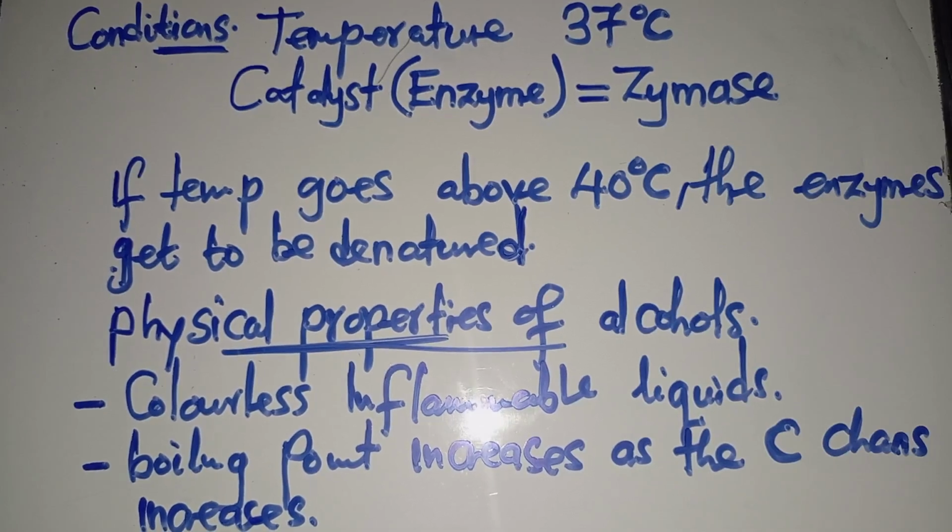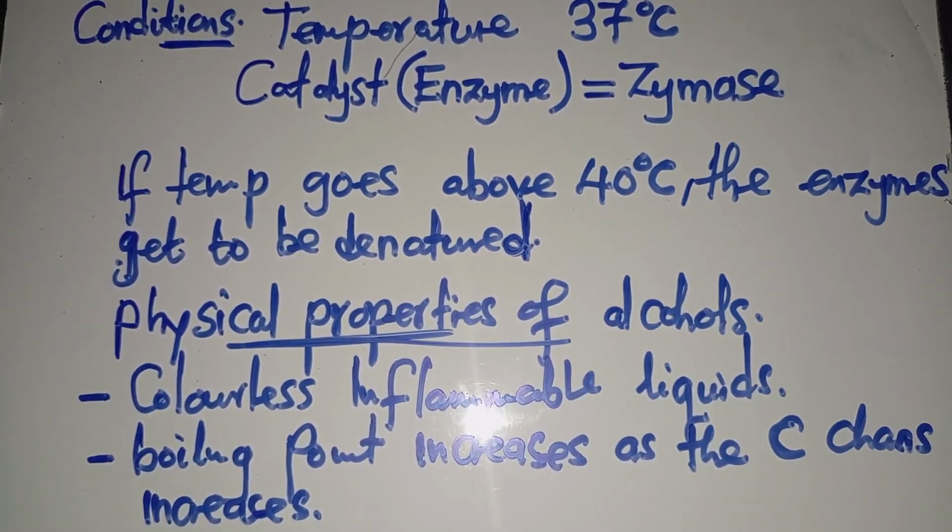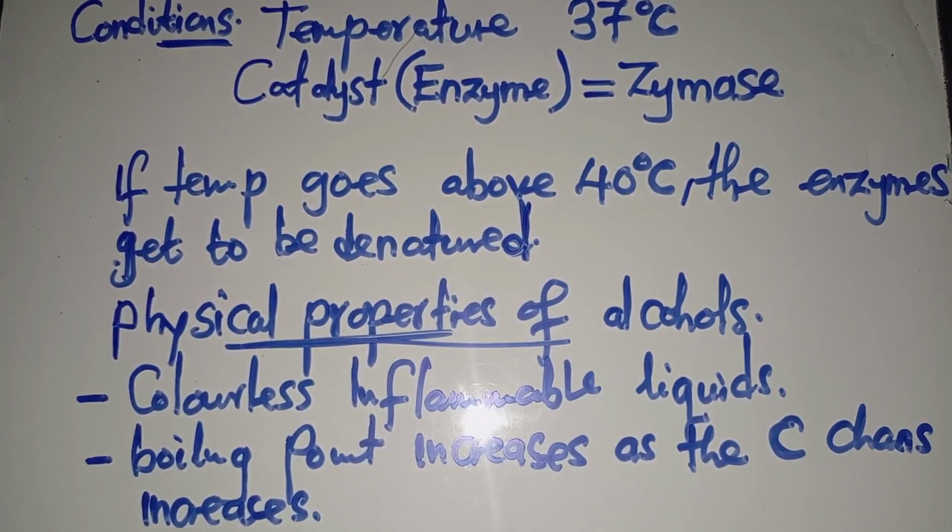When you get ethanol and pentanol, pentanol has got a lot more carbon chains compared to ethanol. So this is to tell you that pentanol has got a higher boiling point than ethanol. The point here is that boiling point increases as the carbon chain increases. This is what you need to understand.